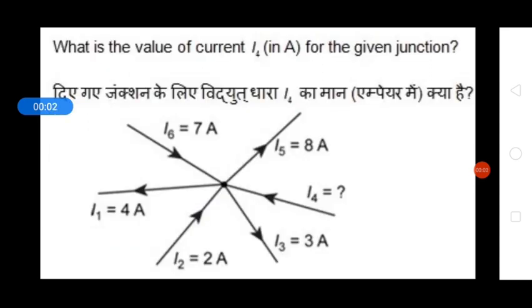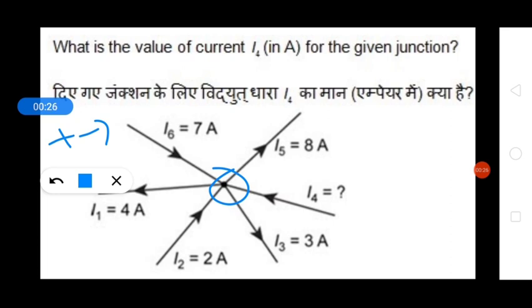So what is the value of the current I4 for the given circuit? If we apply KCL at this node, we will take a plus sign for the current entering into the node and minus sign for the current that is leaving from this node.